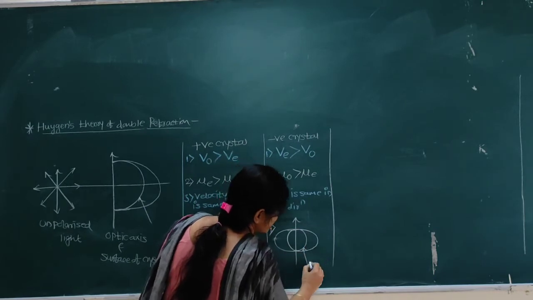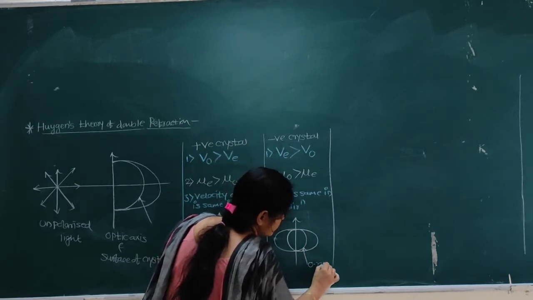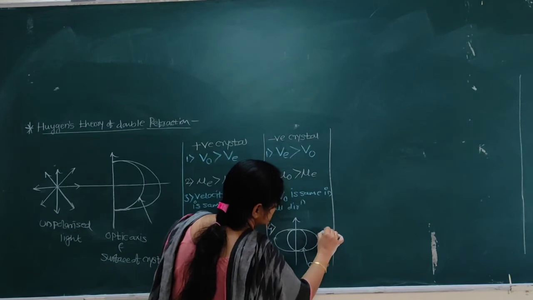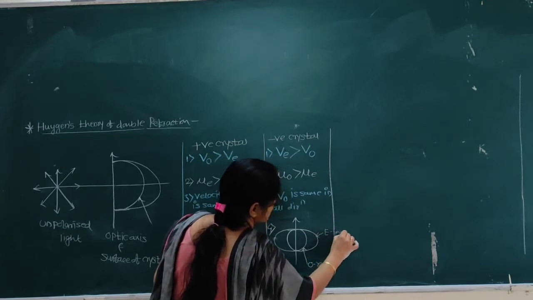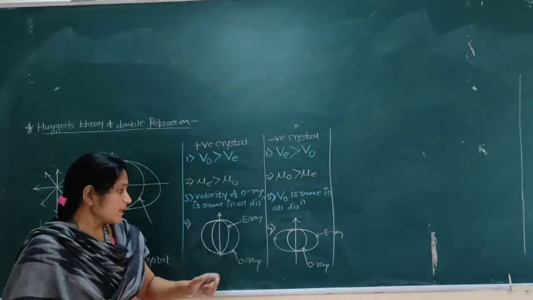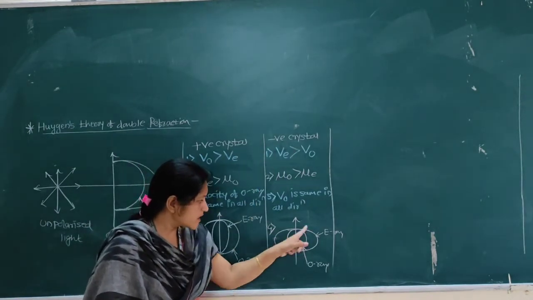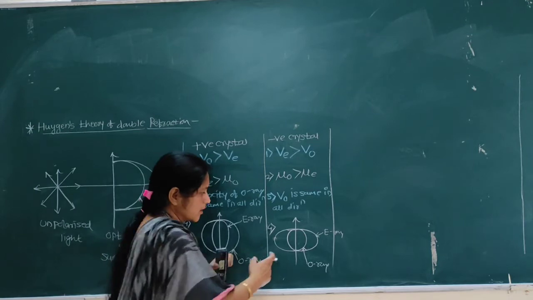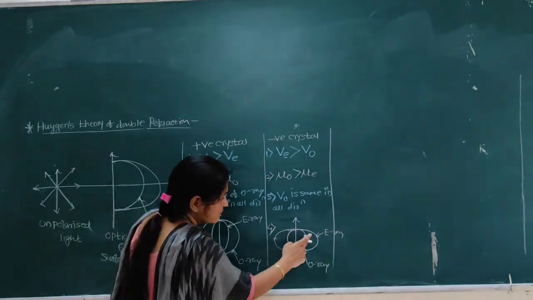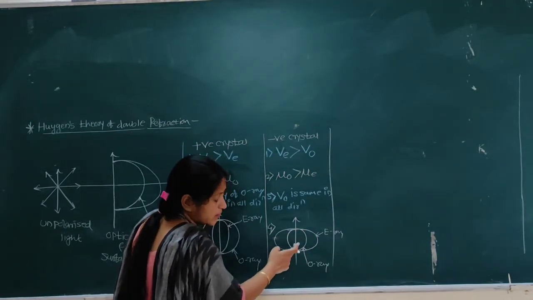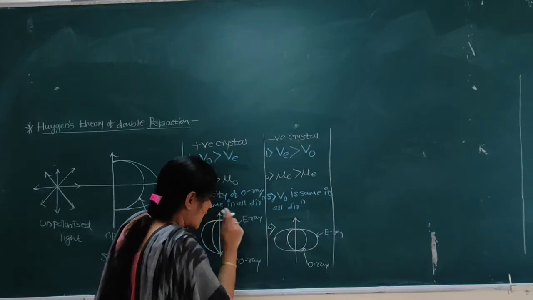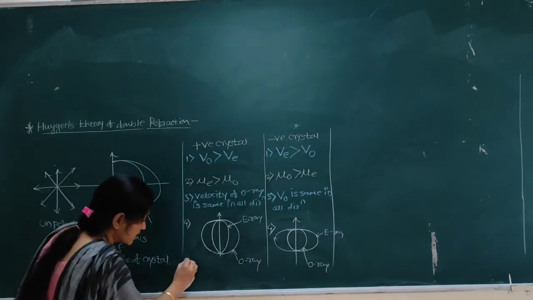So here is the O wavefront or O ray, this is the E wavefront or E ray. Understood? In the case of a negative crystal, if we see this figure, it is observed that the spherical wavefront lies within the E wavefront, that is, the ellipsoidal wavefront. And the last difference, examples.